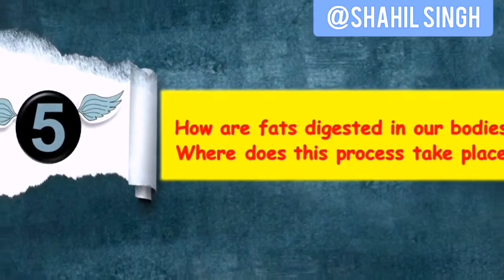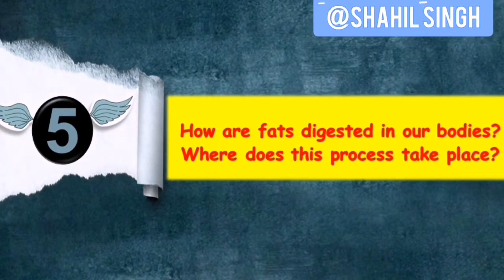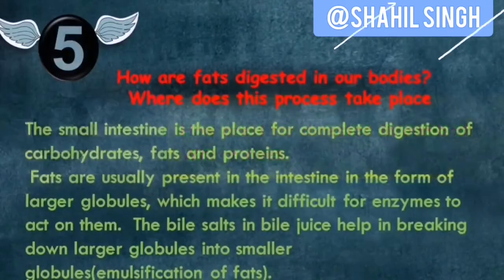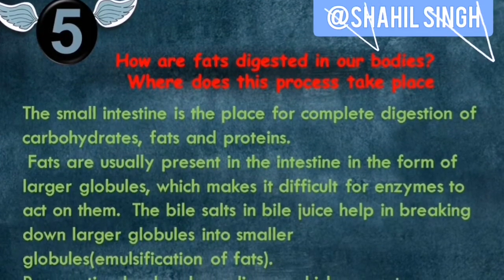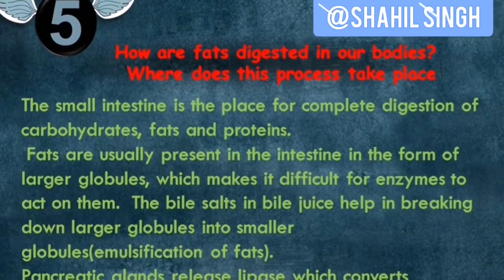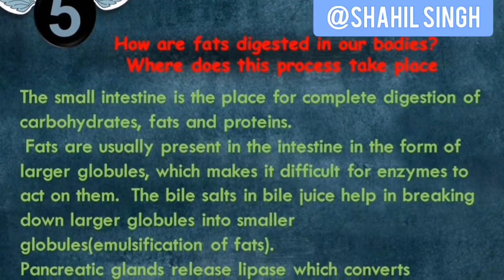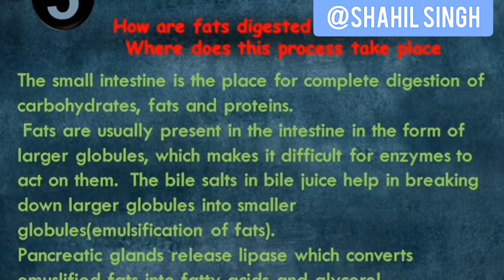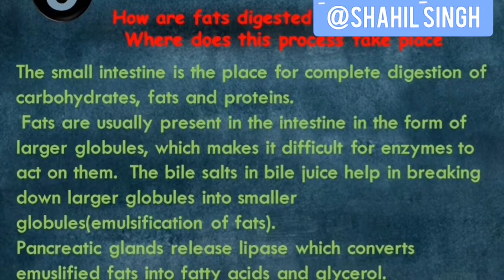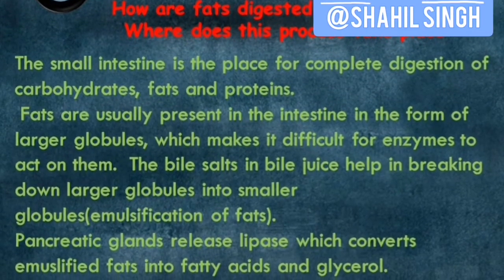So this goes like this. How are fats digested in our bodies? Where does this process take place? This answer is made long using my English skills, but the answer has only two major points: fats are emulsified using bile salts present in bile secreted by the liver. Then pancreatic lipase converts that into fatty acids and glycerol.